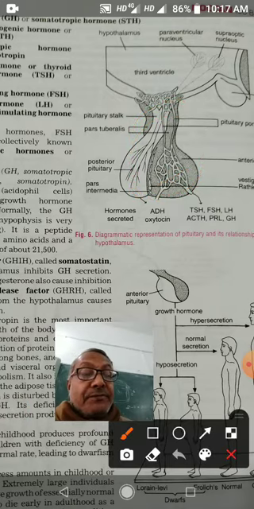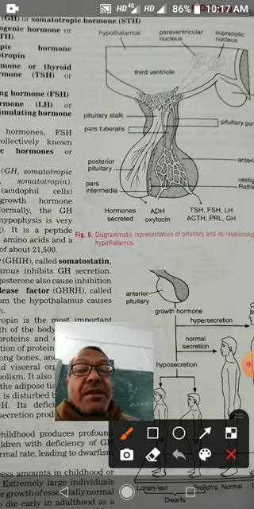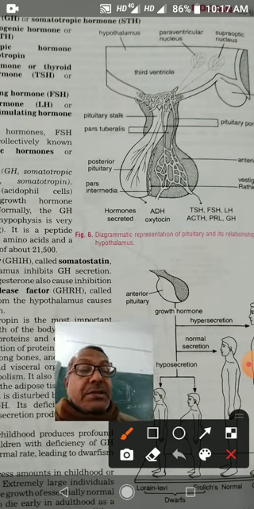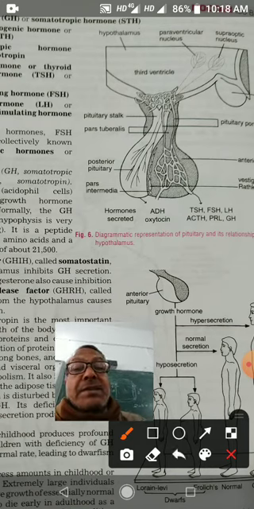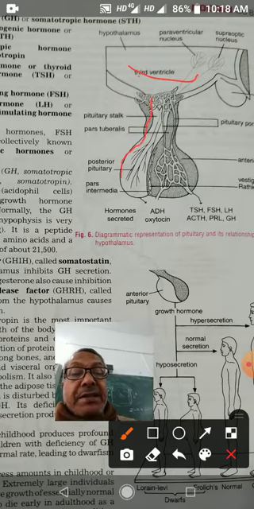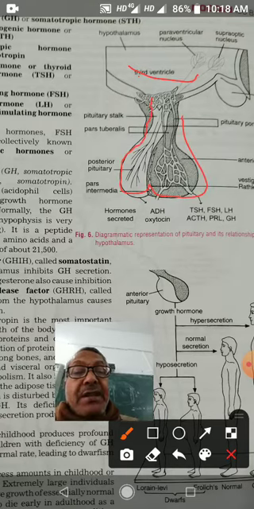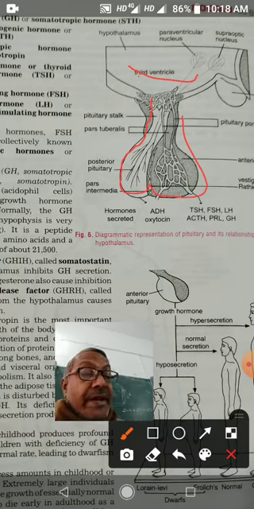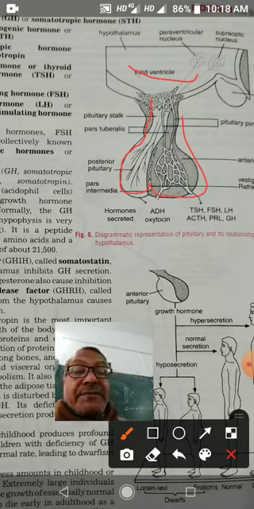The pituitary gland is ovoid in shape. It is suspended from the floor of the third ventricle of the brain. So this is the third ventricle of the brain, and from the floor of the third ventricle it is suspended, and it is divided into three parts.